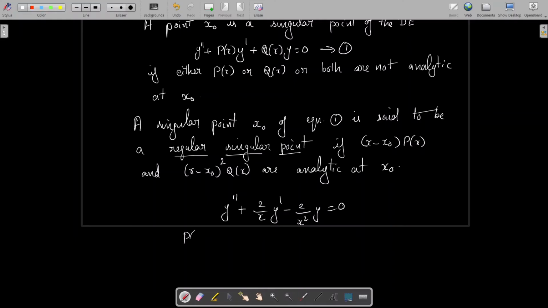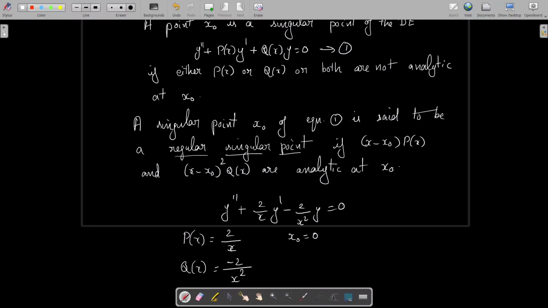So here p(x) = 2/x and q(x) = -2/x^2. Here both p(x) and q(x) are not analytic at x = 0. Okay. So what happens if we consider here the point x0 = 0? We are considering the singular point 0 here. 0 is a singular point of this differential equation.